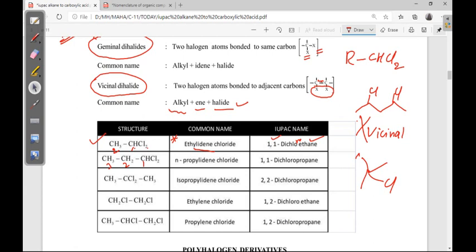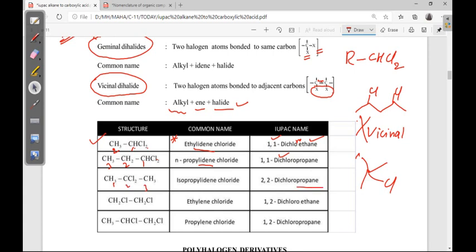First IUPAC, 1,1-dichloropropane is clear. In the common name, whenever two halogens are there on the same carbon, we have to write idene. Okay, propylidene chloride, total 3 carbons, so propyl, propylidene chloride. Next, 1, 2, 3. So propane.